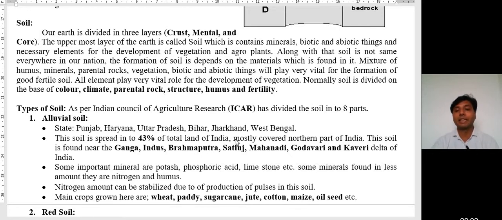Dear students, in this chapter we have to discuss the 8 types of soil. Soil is divided on the basis of its color, climatic condition, parental rock formation, structure of soil, means land, humus availability and fertility of soil. Types of soil: as per the Indian Council of Agriculture Research, ICAR, soil is divided into 8 parts. So we have to discuss here the 8 different types of soil.